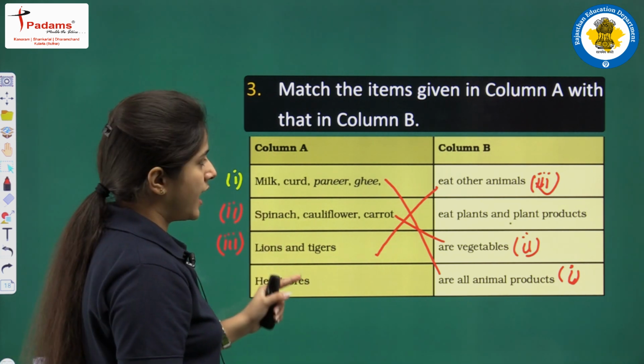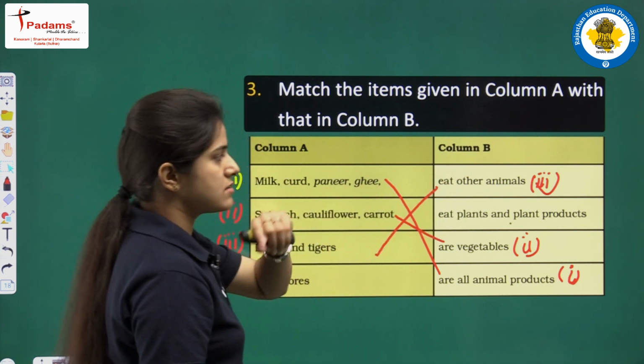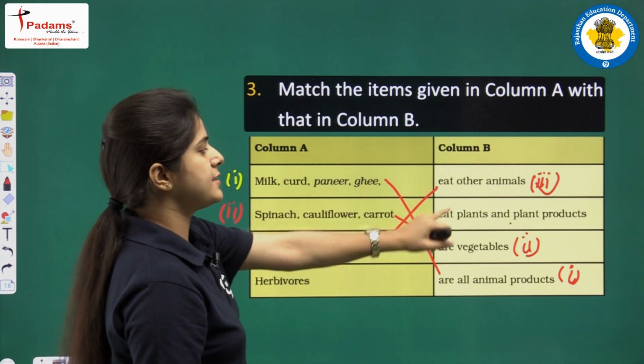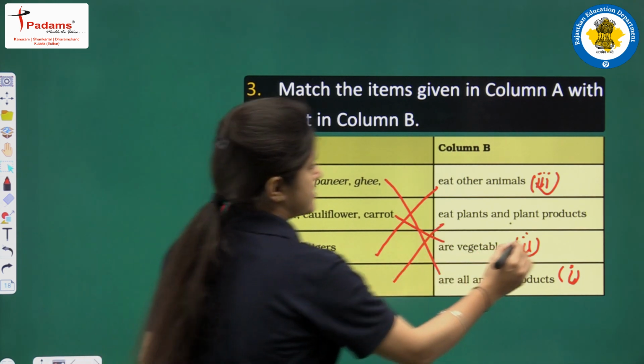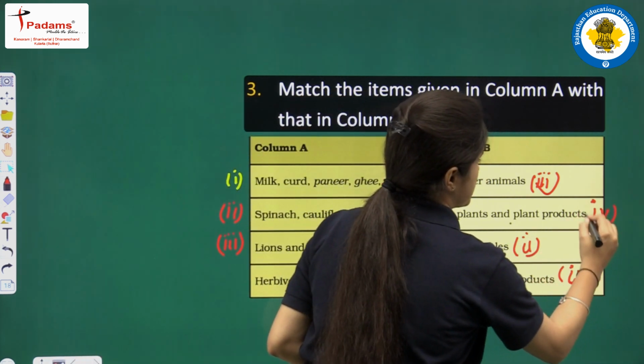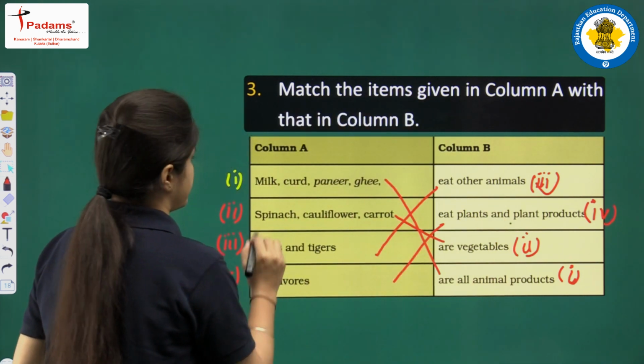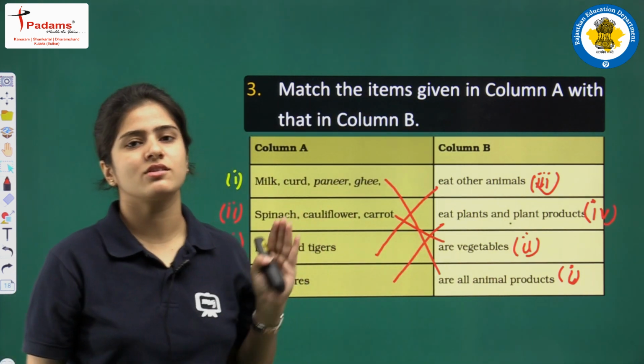Herbivores eat other animals? No. Herbivores eat plants and plant products. Okay. So the correct answer is this, the fourth option. So in this way you can match your columns up.